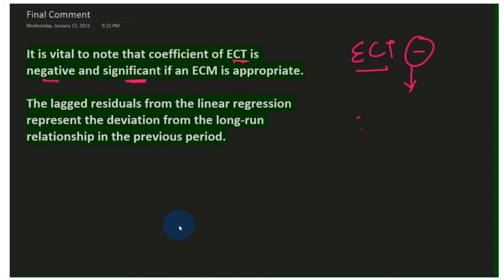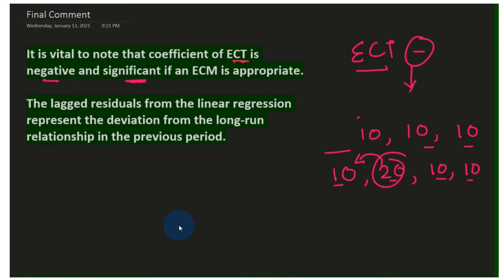Let's say the equilibrium point is 10, and every time the data comes at 10, there is no issue. It is consistent. But all of a sudden, at times the data comes at 10 while the equilibrium point is 20, and then again it comes at 10. So there is a gap, because the two points are not consistent. If we subtract, we get minus 10. This minus 10 is the extra shock we are facing in our model, because the equilibrium point of our long run relationship is 10.